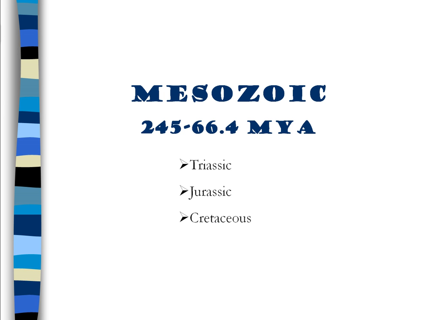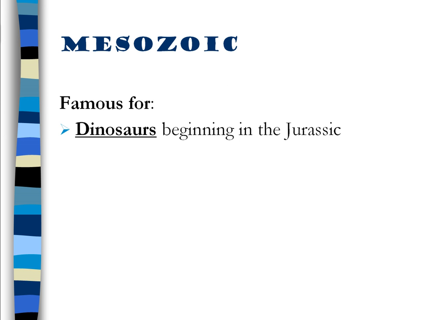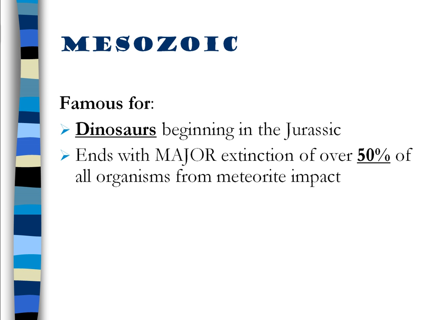Next we have the Mesozoic. Meso means middle, so middle life. Middle life is famous for dinosaurs. Ends with a major extinction of over half of all organisms, primarily on land, from meteorite impact. And Pangea starts to break up as well.